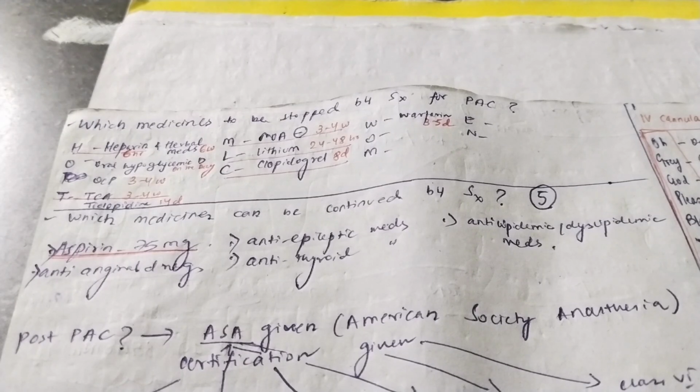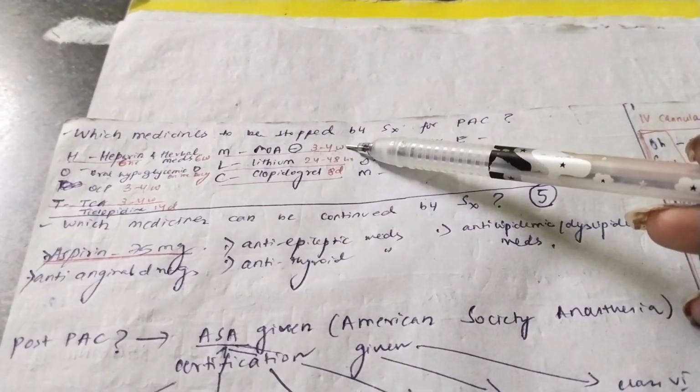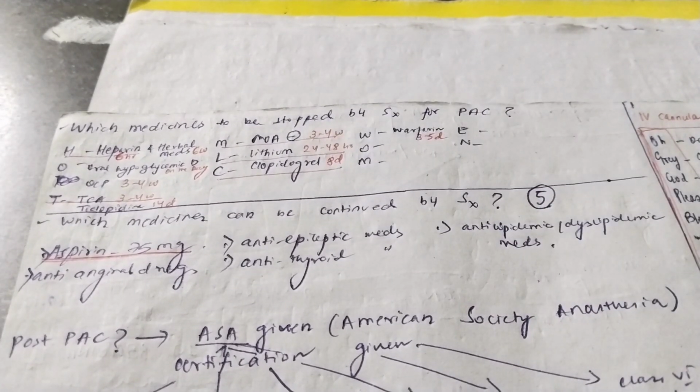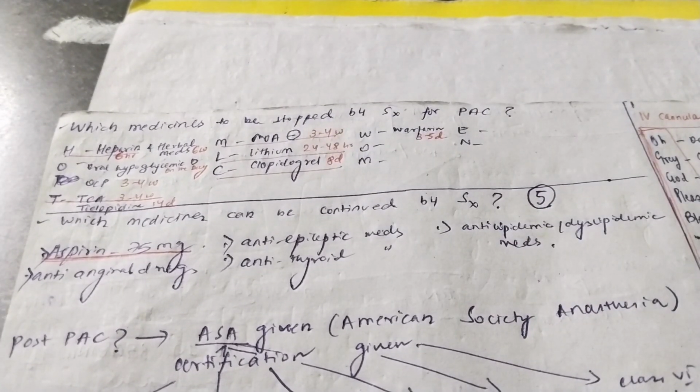OCPs 3 to 4 weeks. Tricyclic antidepressants 3 to 4 weeks. Ticlopidine 14 days, that means 2 weeks. Monoamine oxidase inhibitors 3 to 4 weeks. So there are 3 medicines for 3 to 4 weeks: OCPs, TCA, MAO inhibitors. Lithium is 24 to 48 hours, that means 1 to 2 days. Clopidogrel is 8 days and warfarin is 3 to 5 days.